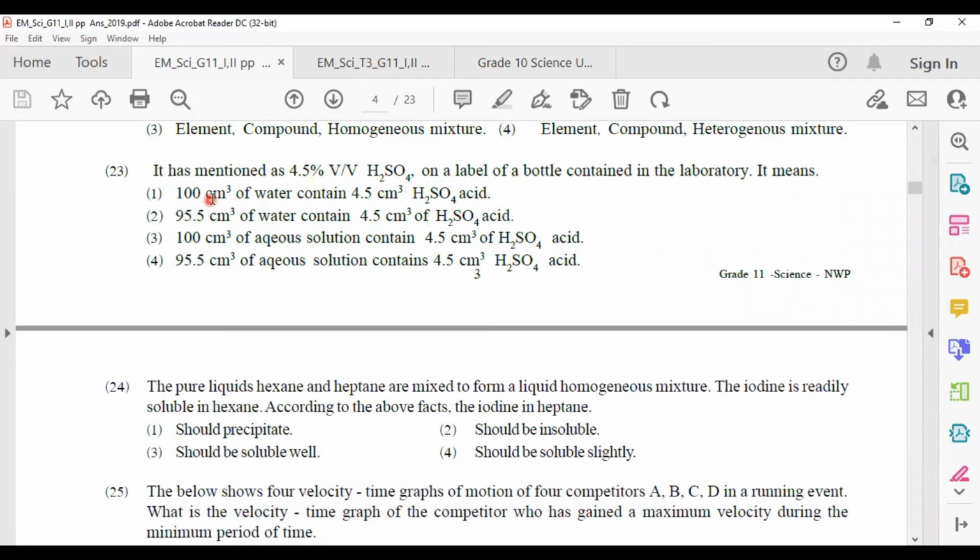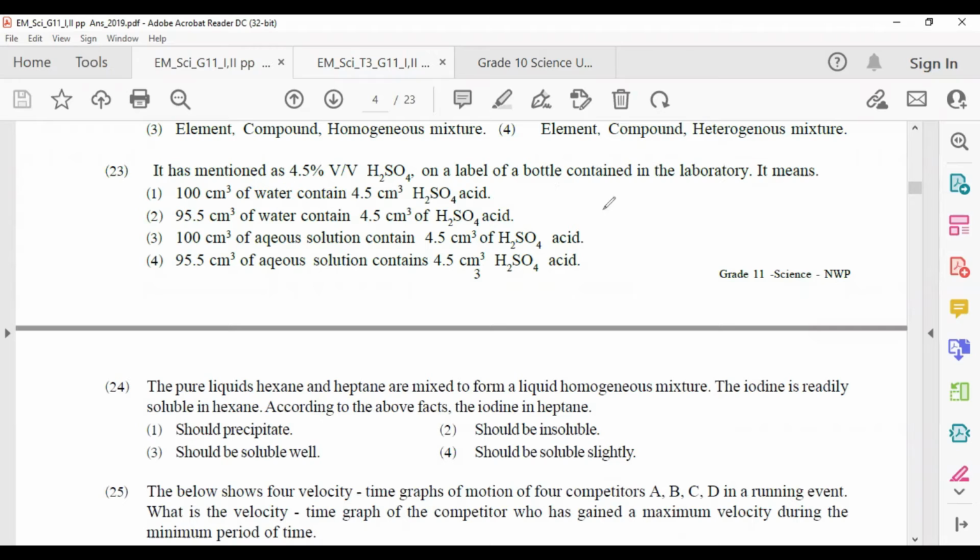In this instance, you have to use the answers. Now we will see the question using this answer set. First one: the water content is 100 and the H2SO4 content is 4.5.